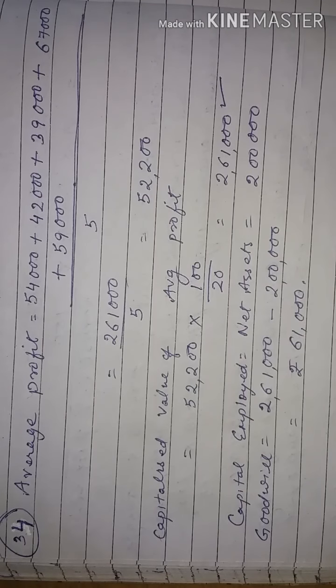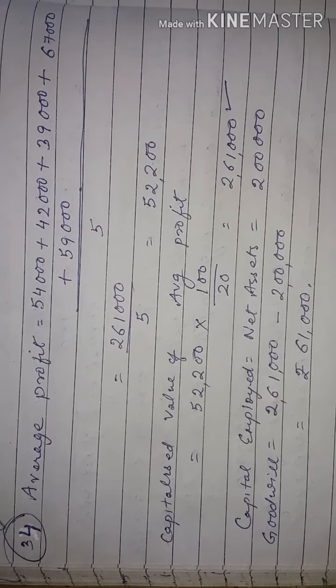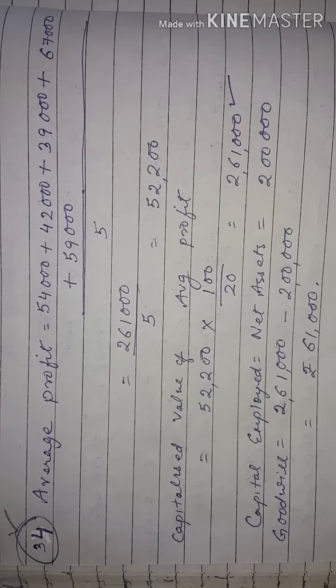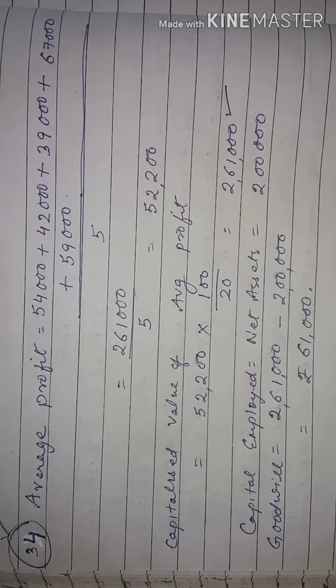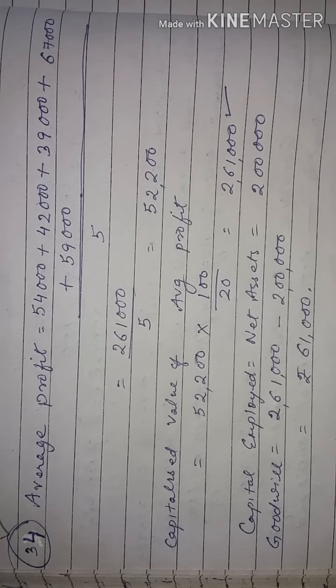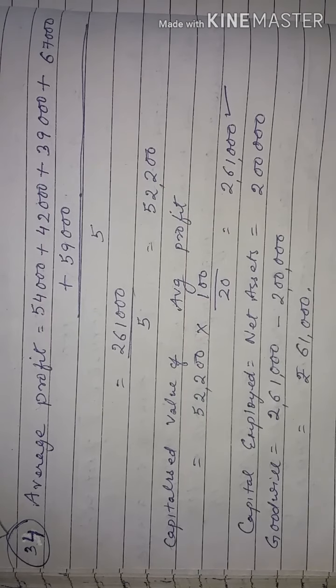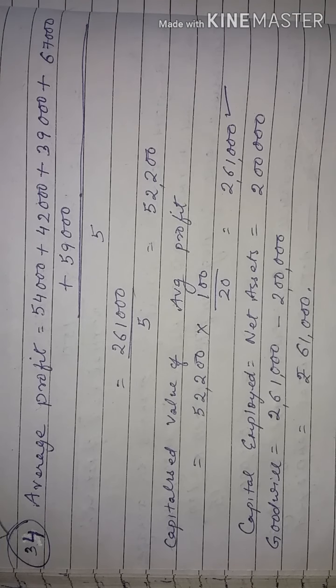You try question number 32 and 33 yourself. These are simple questions. Next we will discuss question number 34. Let us go through question number 34. From the following particulars, calculate the value of goodwill of a firm by the capitalization of average profit method. Profits of the last 5 consecutive years ending 31 March 2020 are: 2020, 54,000; 2019, 42,000; 2018, 39,000; 2017, 67,000; and 2016, 59,000.